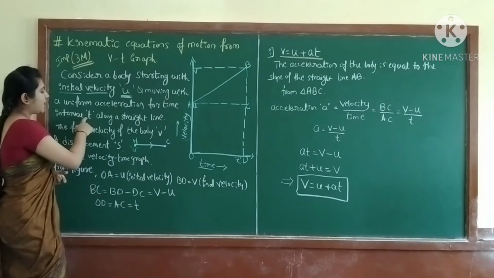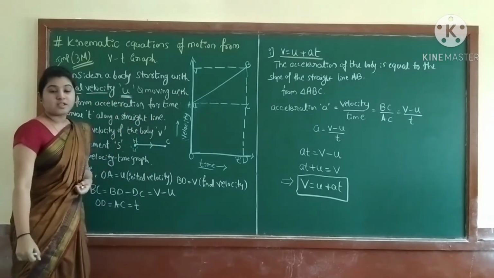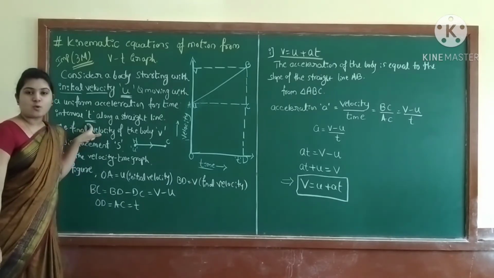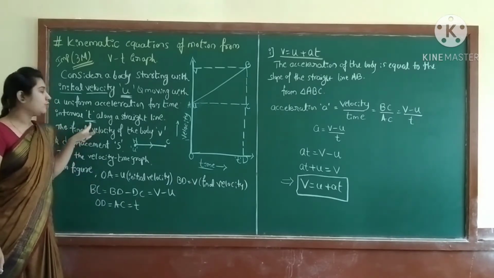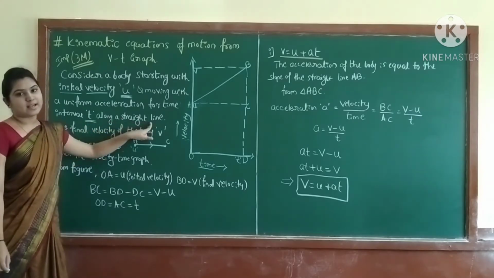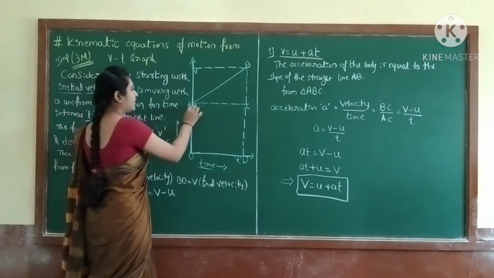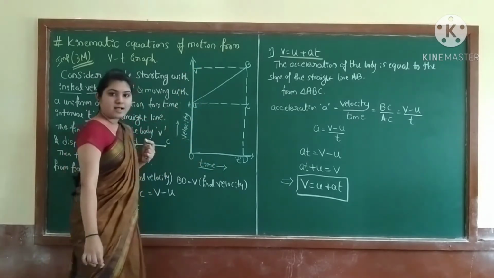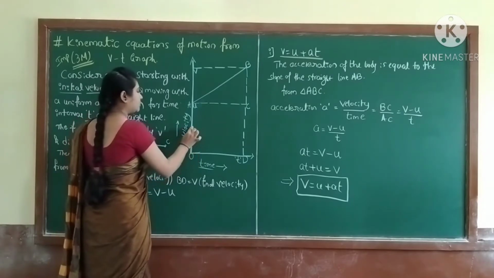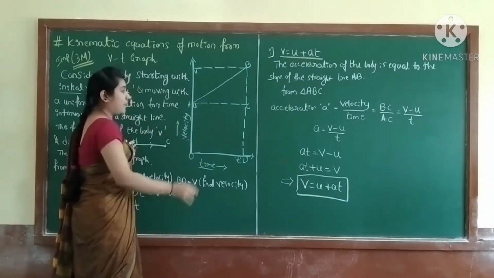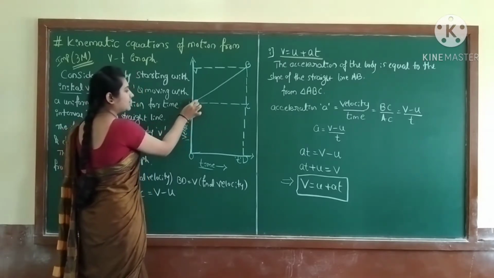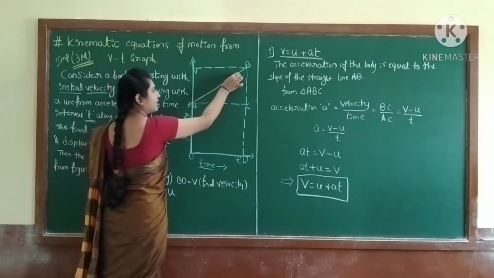What do they say? They are moving along a straight line. The time interval given is t. So you have to consider the time t here, and they are moving in a straight line. So just consider this is your velocity time graph. From here to here you start to move like this, but at this point you start to move in this direction, in a straight line direction.